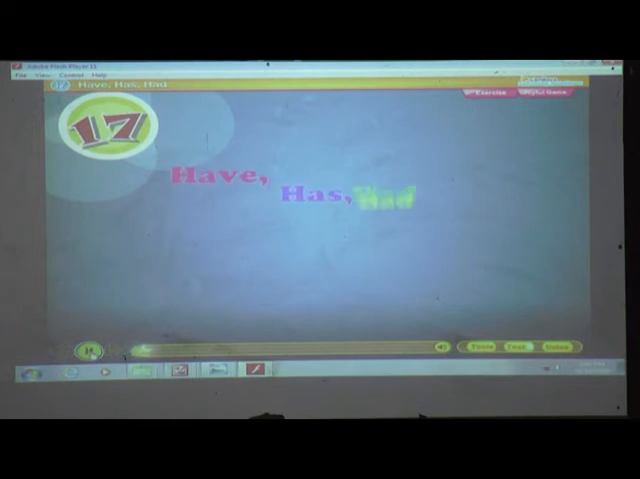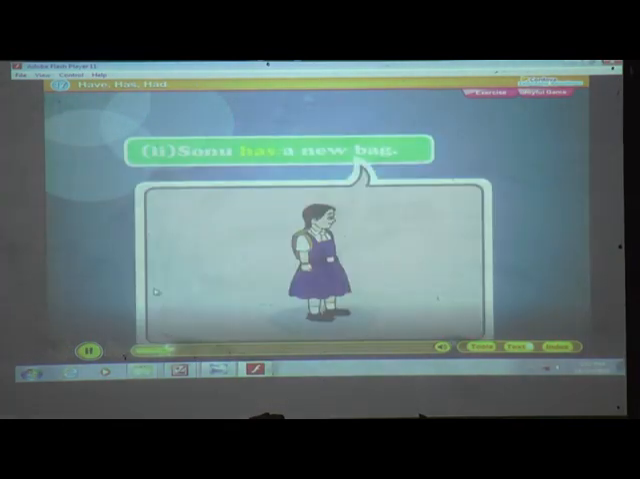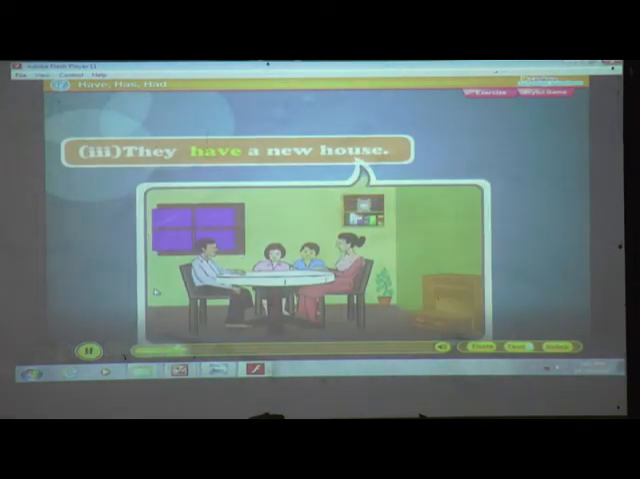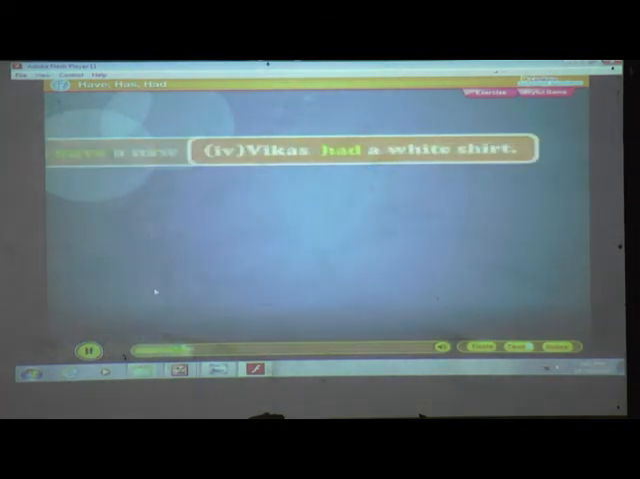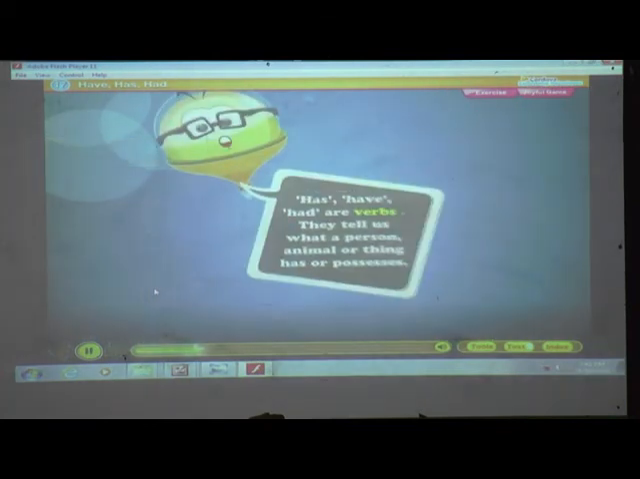Have, has, had. Read the sentences. I have a pencil. Sunu has a new bag. They have a new house. Vikas had a white shirt. Has, had are birds. They tell us what a person, animal or thing has or possesses.